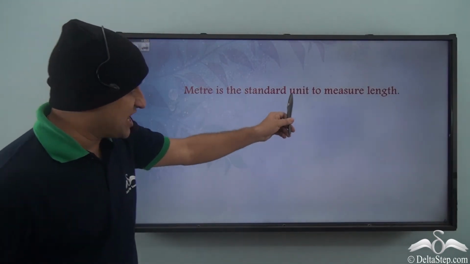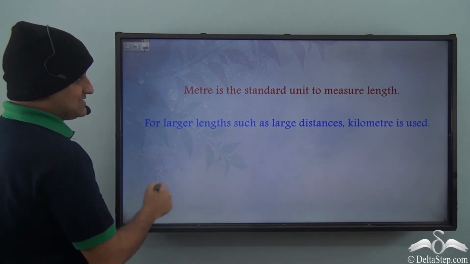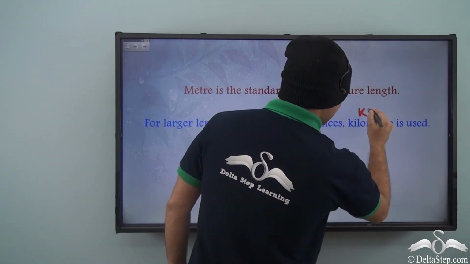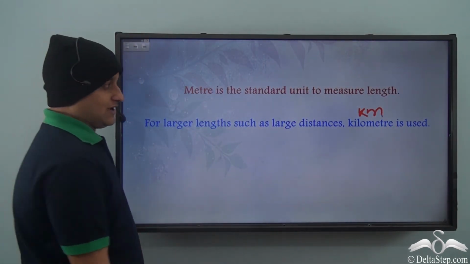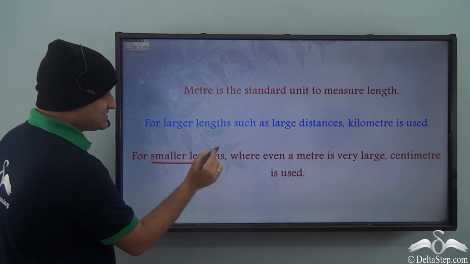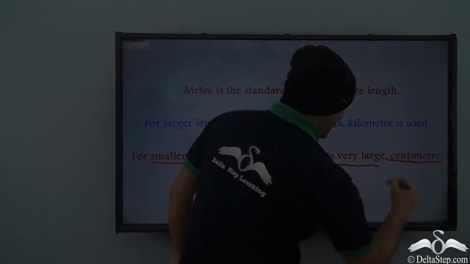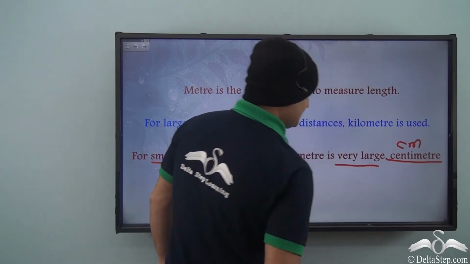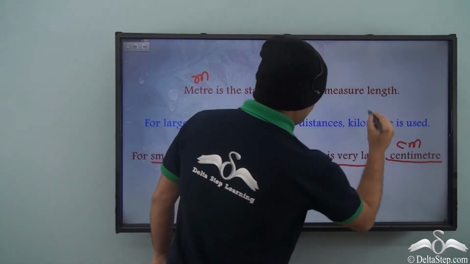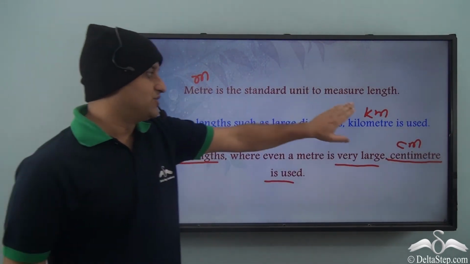So meter is the standard unit to measure length. For larger lengths such as larger distances, kilometer is used, which can also be written as km. So km is the unit for kilometer. And for smaller lengths, where even a meter is very large, centimeter is used. And cm is the symbol for centimeter. So we have meter, kilometer, and centimeter. And these are the units for measuring length.